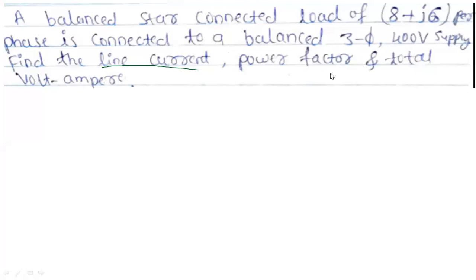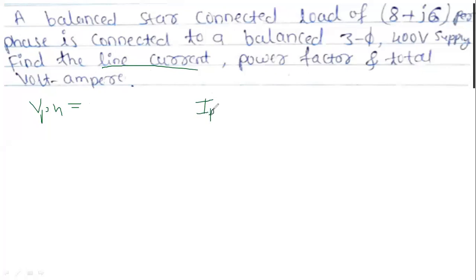So what you have to do? First, you have to calculate the IPH here now. This is the line voltage, but the Z is given per phase. So from VPH, to calculate the IL, first you have to identify IPH.